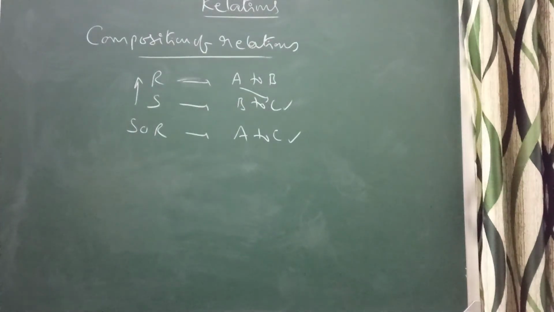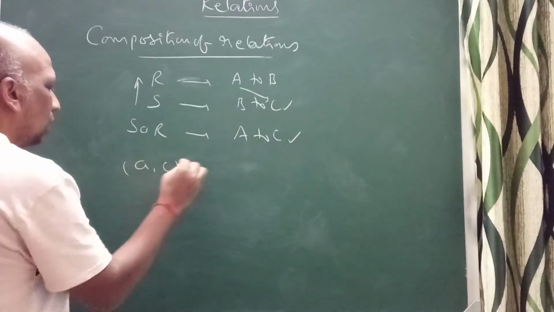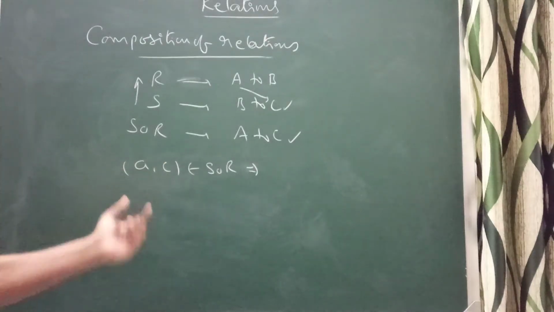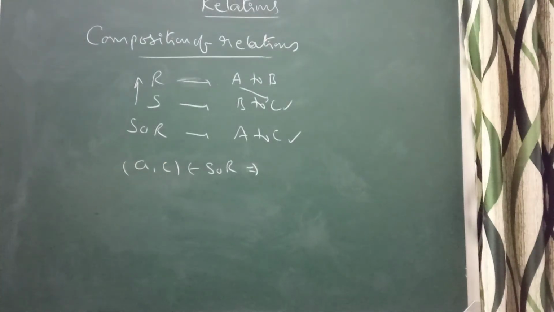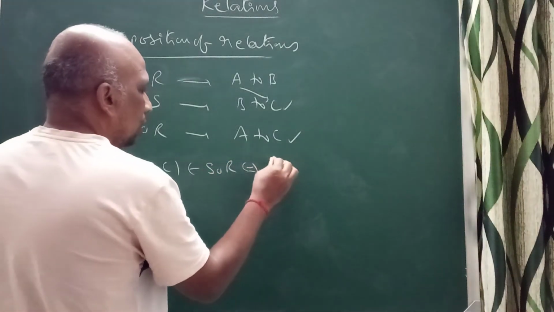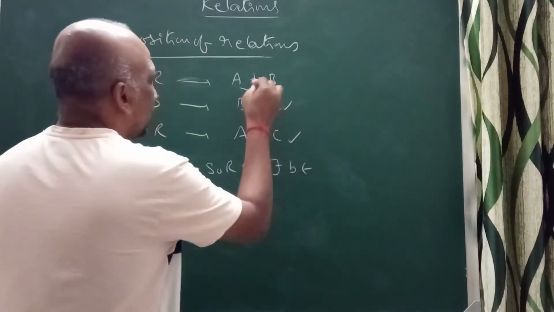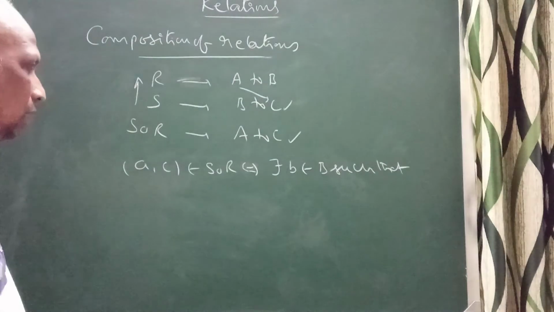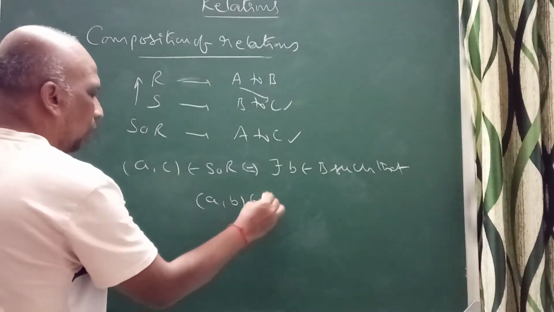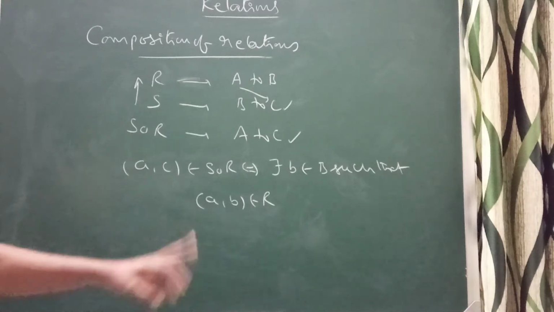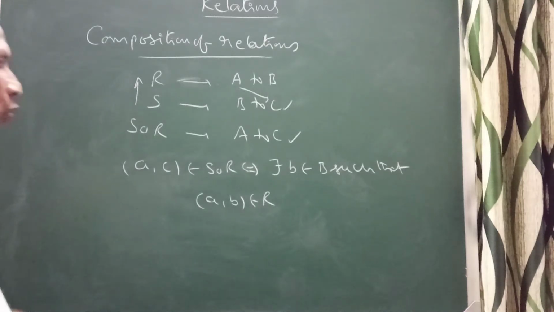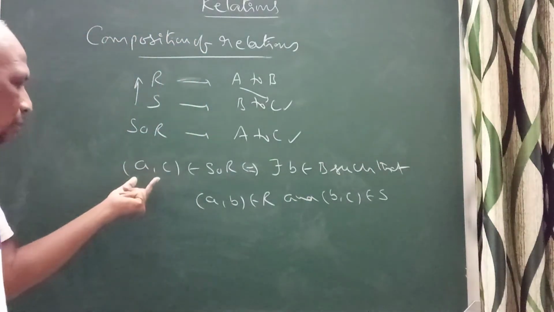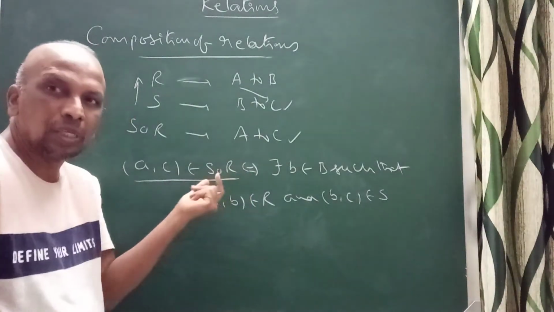How can I define this relation SOR? The element (a, c) belongs to SOR if there exists an element b belonging to B such that (a, b) belongs to R and (b, c) belongs to S. This defines (a, c) belonging to SOR, the composite of S and R.